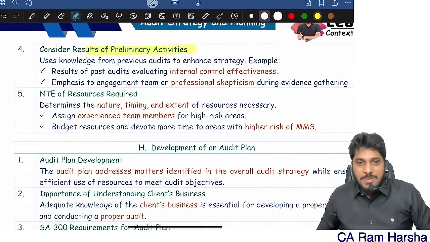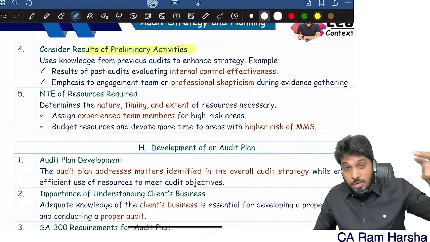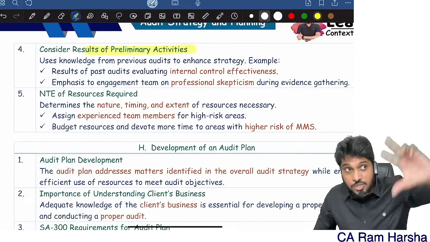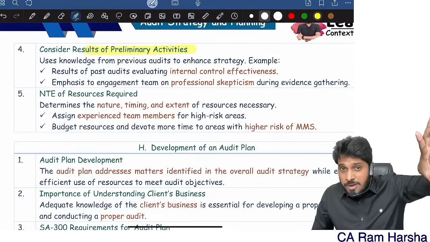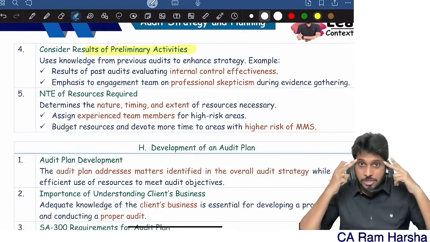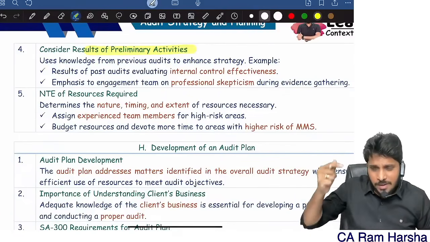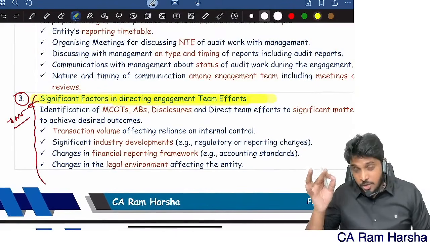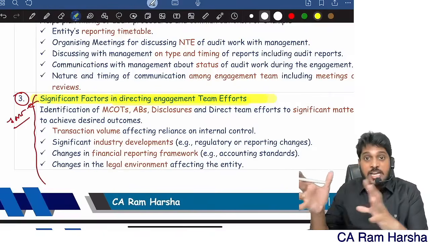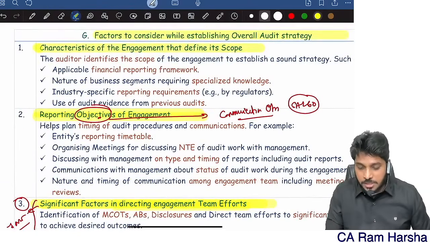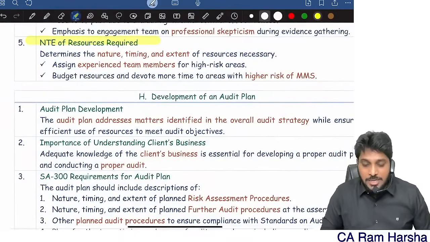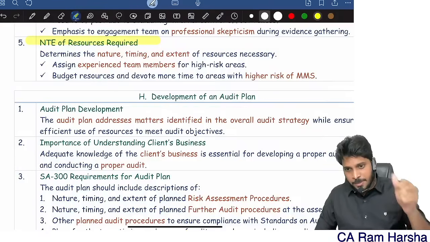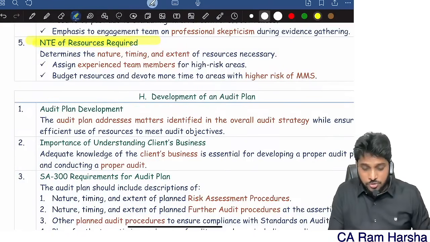And results of preliminary engagement. What is preliminary engagement activity? I told you: acceptance and continuation of client relationship, establishing terms of engagement, compliance with relevant ethical requirements. These are all preliminary. When you perform preliminary engagement activity for a client, you will get to know some information. That also you should consider while developing your audit strategy. You should identify where your team efforts have to be directed. You should also consider reporting objectives and characteristics of the engagement. Finally, you should consider the nature, timing and extent of resources required for the audit.